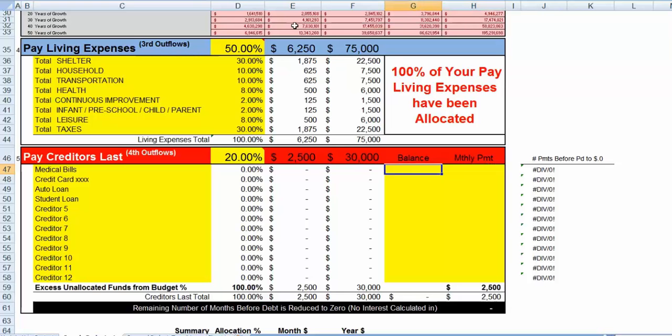So let's just say we have medical bills of $12,000 that we have to pay, credit cards of $5,000, an auto loan of $12,500 left, and a student loan of $25,000. Now, out of all these monthly payments, we can only pay out $2,500 a month. So you have to allocate only the $2,500 and no more than that.